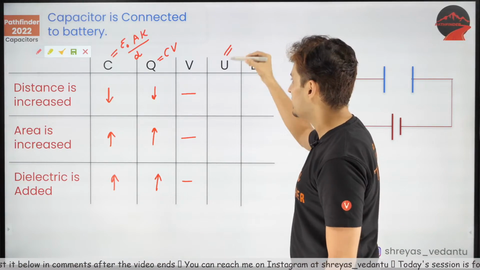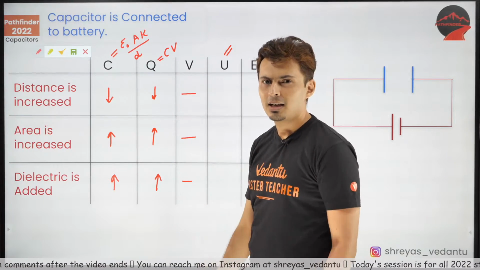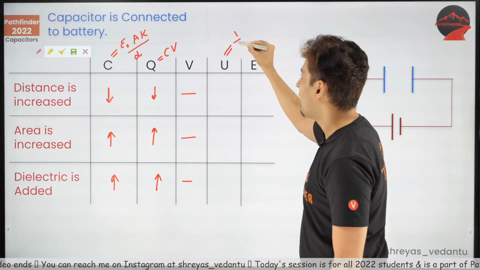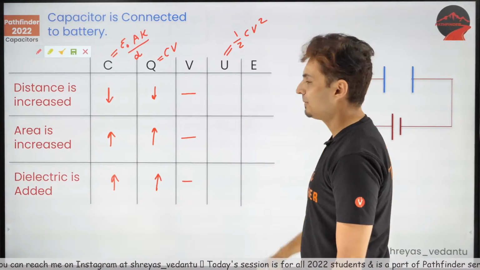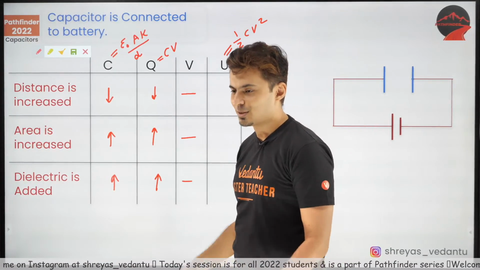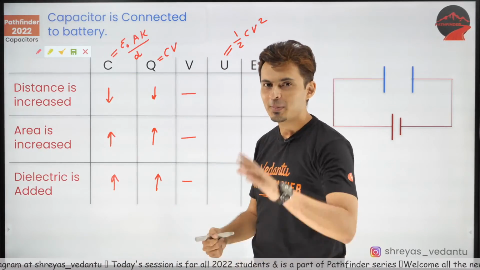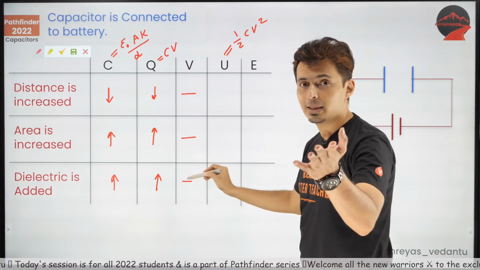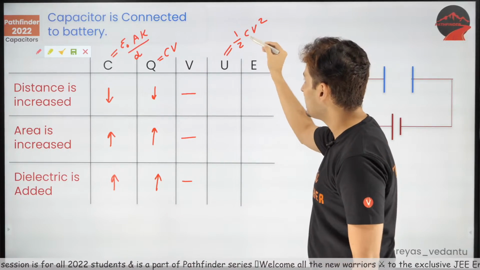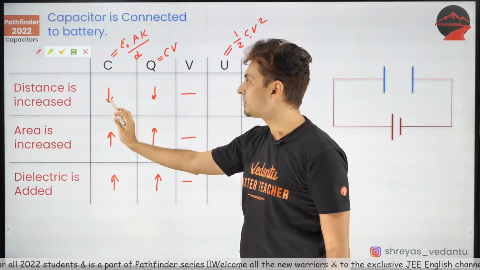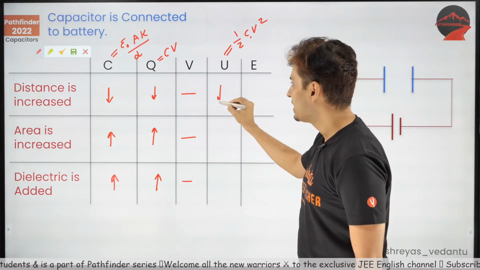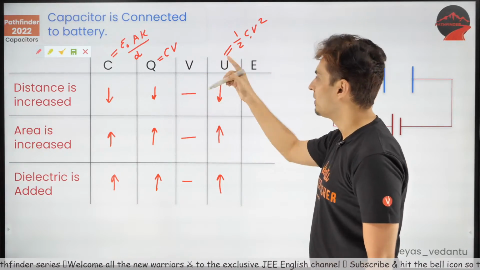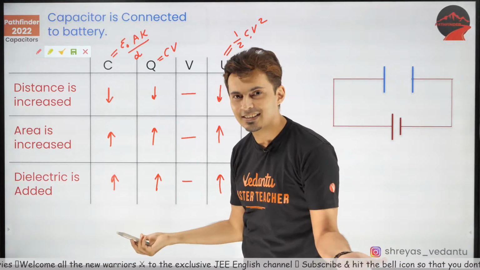Next up, potential energy stored inside the capacitor. Since voltage is constant, I would prefer using the formula half CV square. Observe this. Now, V is constant, so don't worry about it. Whatever happens to C will also happen to energy. So whatever happens to C, decreases, increases, and again increases, will also happen to energy. That's it. Isn't it simple?